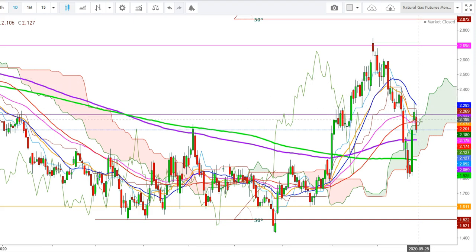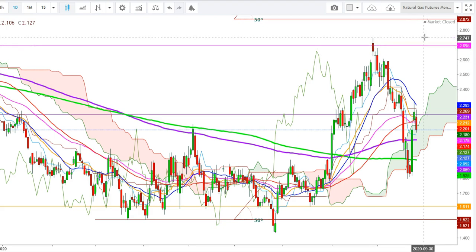But here I find that the natural gas futures will remain in a bullish consolidation phase from the levels of $2.2 up to $2.489, where a breakout above the levels of $2.489 will result in a sharp upward move up to the next resistance at the levels of $2.695.